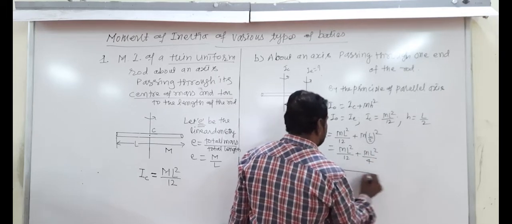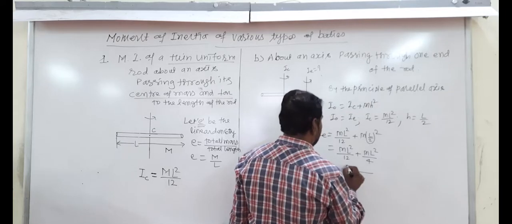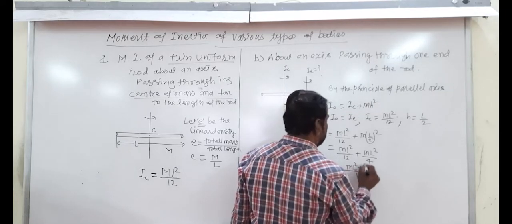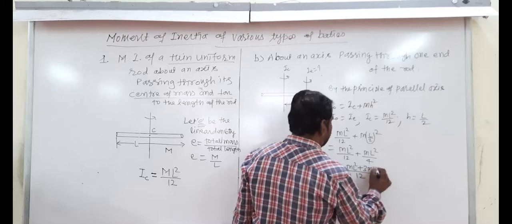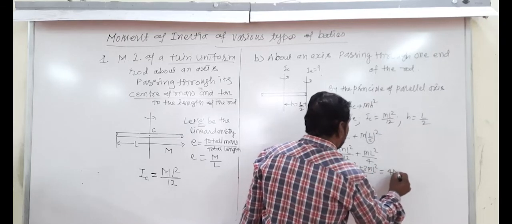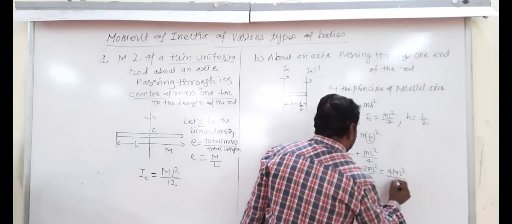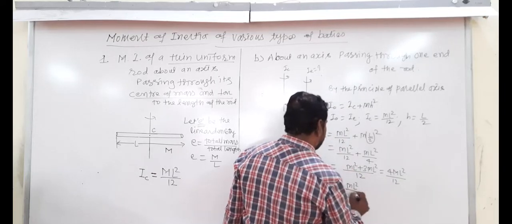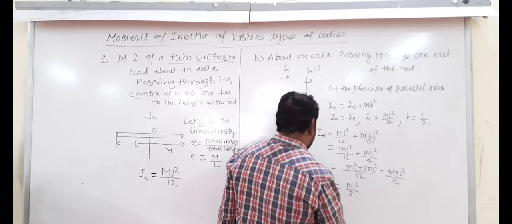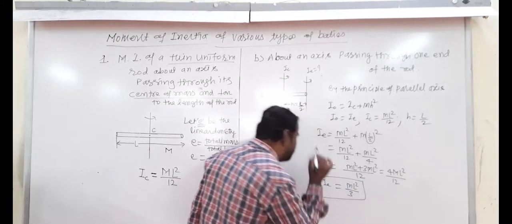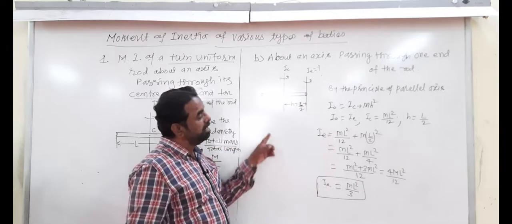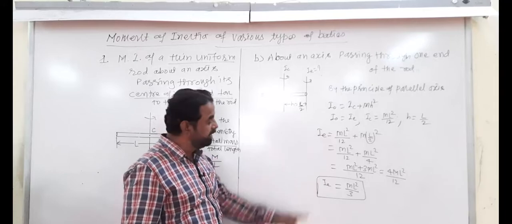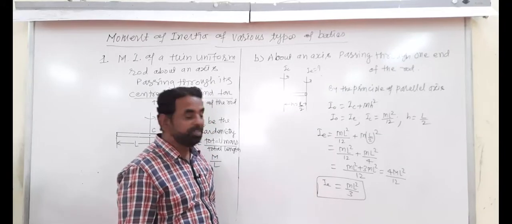Taking the LCM 12, we get ml square plus 3 ml square, which is 4 ml square divided by 12, and that is equal to ml square by 3. So the moment of inertia about one end of the rod is ml square by 3.